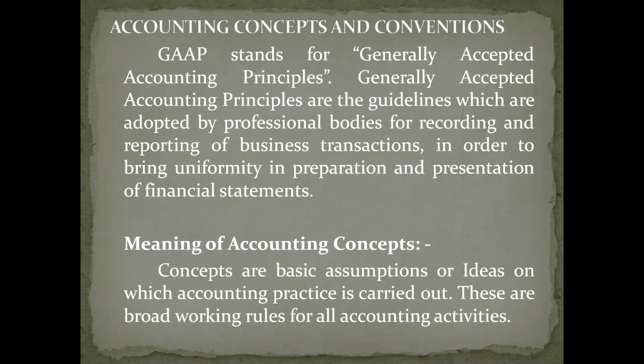So let's see what is the exact meaning of GAAP. These are certain principles, or you can say certain guidelines, that are given by professional bodies in order to record and report business transactions, and to bring uniformity in preparation and presentation of financial statements. In other words, the generally accepted accounting principles are guidelines given by professional bodies for preparation and presentation of financial statements, in order to bring uniformity in accounting practice.